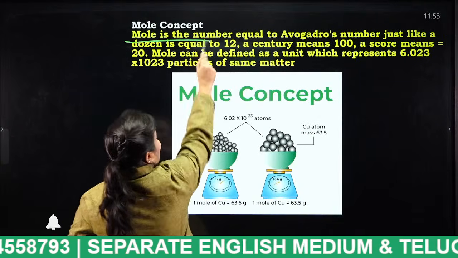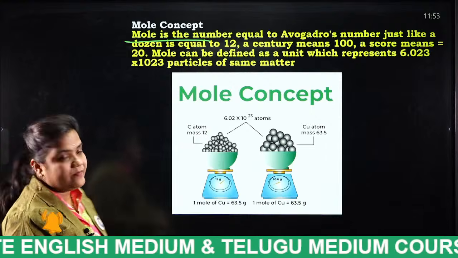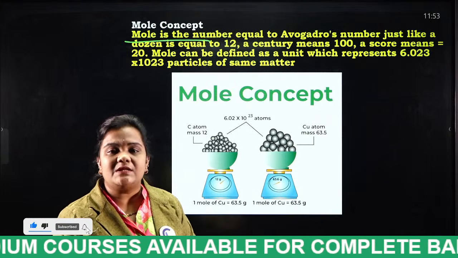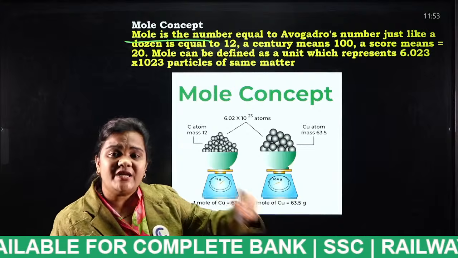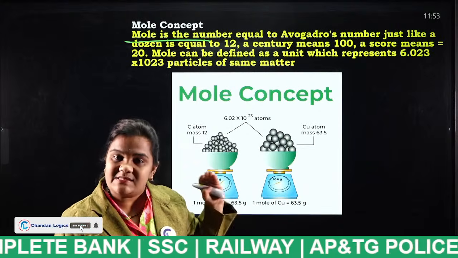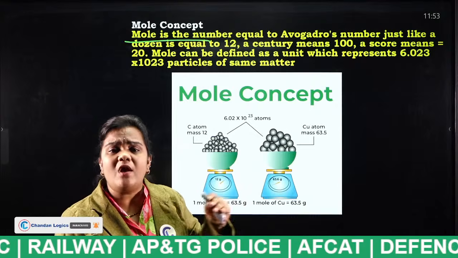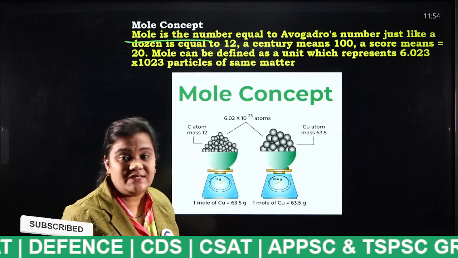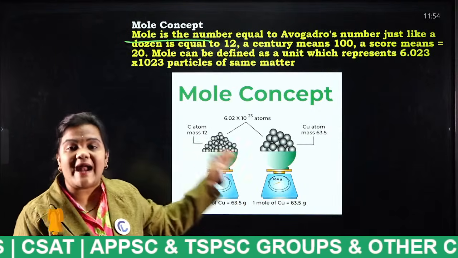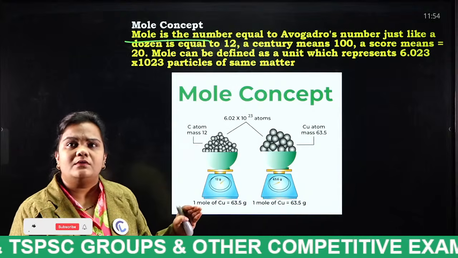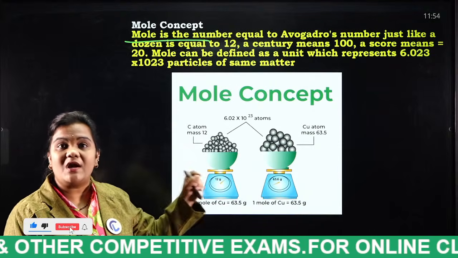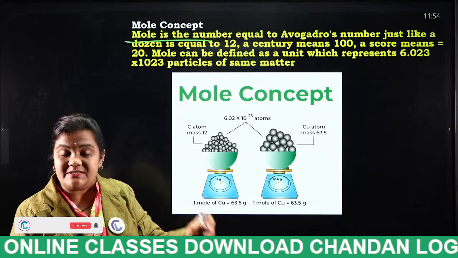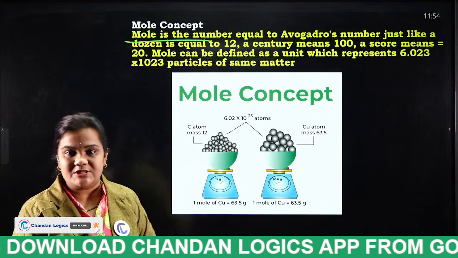Mole is the number equal to Avogadro number, just like a dozen. What do you mean by dozen, students? Dozen is nothing but 12 bananas. Century is nothing but 100 years. In the same way, what do you mean by mole? Mole is not the thing on our body. That mole is the amount of substance. It is the unit for amount of substance. In simple terms, it is equal to Avogadro number.